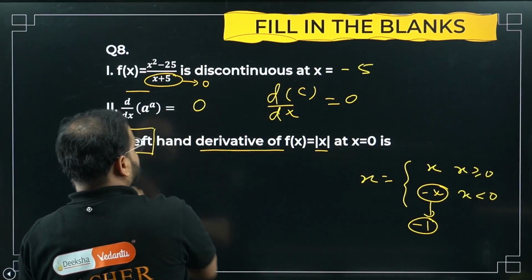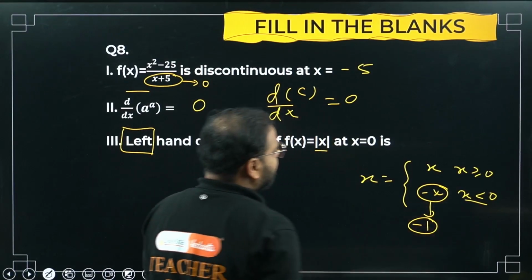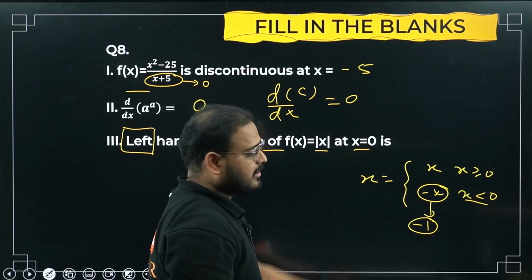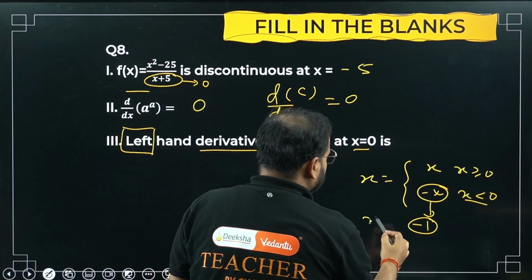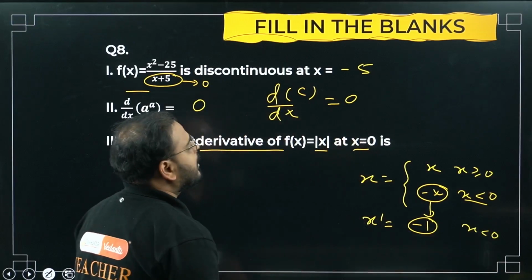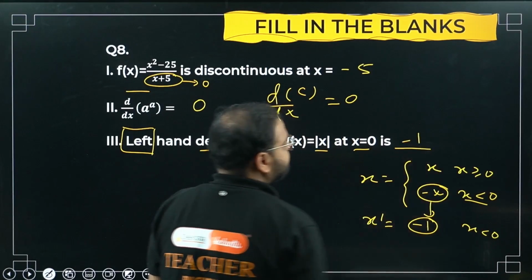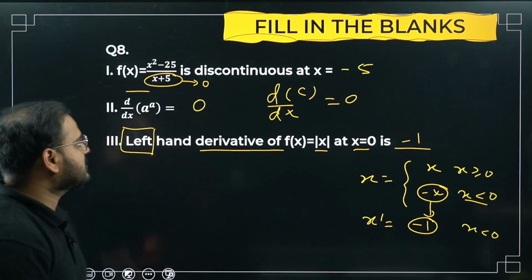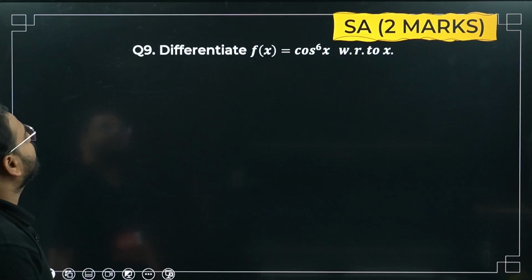Please check. So we have to check for this part. Left hand of 0. So if you differentiate x, you're going to get 1. There's a minus sign, so minus 1. This is your f dash where x is less than 0. So left hand derivative is minus 1. So the answer is minus 5, 0 and minus 1. Question number 8 is done. Have a look. Moving to question number 9.